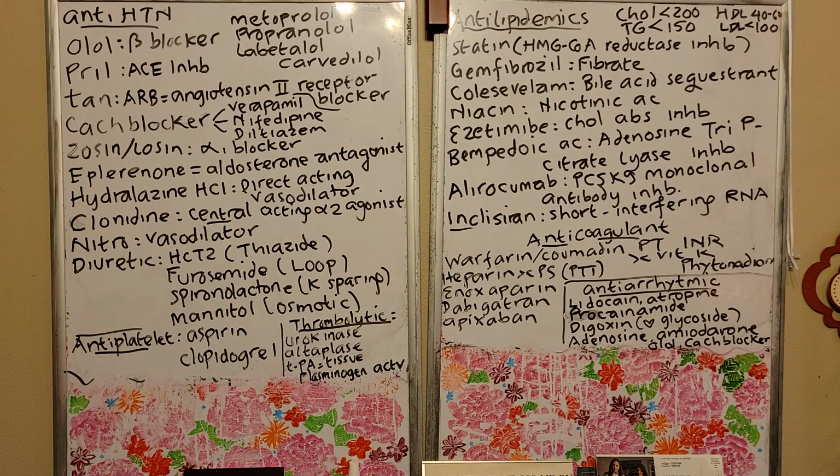But if the PTT is more than 70, right? If the PT is more than 12 seconds, if the INR is more than 3, right? You have to report, because that means the blood is too thin inside the patient, right? And if the blood is too thin, now they need an antidote, right? For heparin, the antidote is protamine sulfate. Heparin antidote is protamine sulfate.